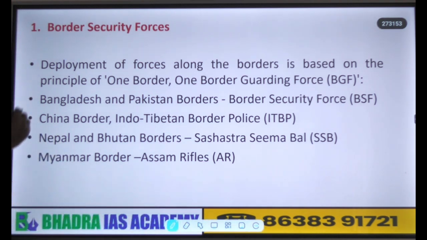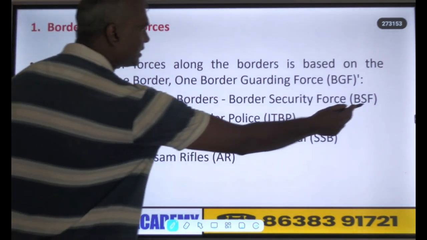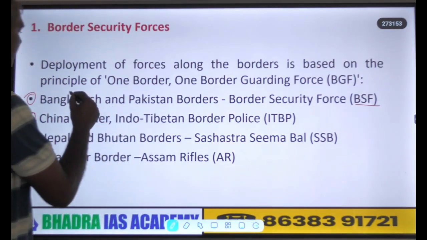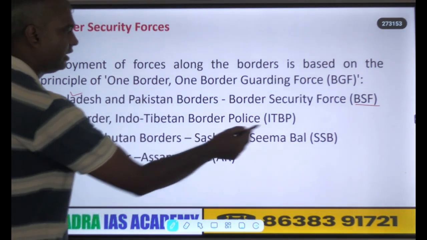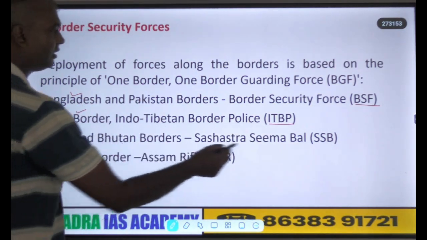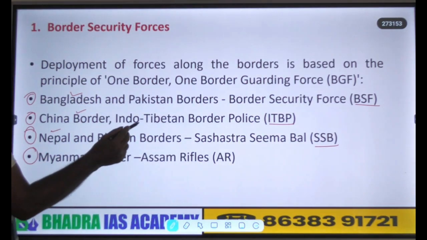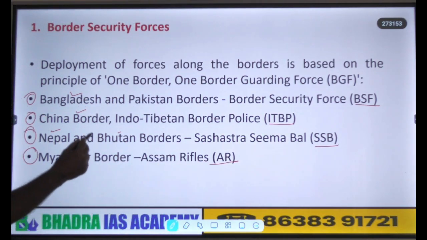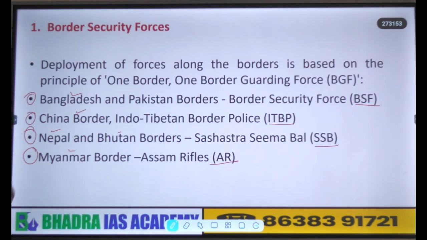So which are the 4 border security forces? We have these 4: the BSF, which looks after the Bangladesh border and Pakistan border; ITBP for the China border; SSB for the Nepal and Bhutan border; and Assam Rifles for the Myanmar border. But our question particularly focuses on Bangladesh and Myanmar from a northeast point of view.